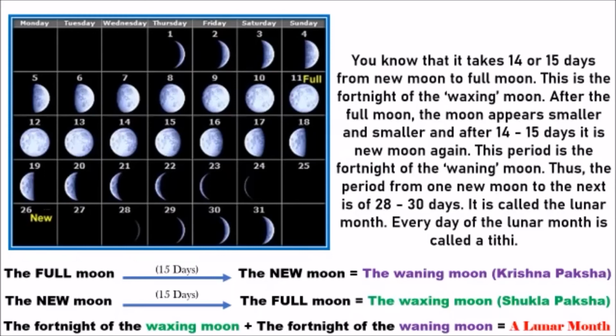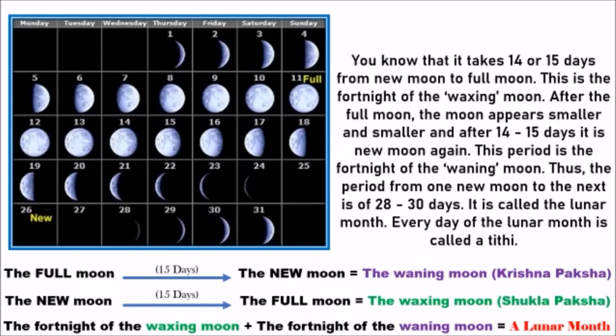15 plus 15 gives me 30 days. 30 days gives me 1 month. And that's why it's called a lunar month. Don't think January, February, March, April, then after December there's one more month which is called a lunar month. No, a lunar month comes anytime throughout your calendar. It doesn't actually have to start on the 1st of January or 1st of July. Anytime throughout your calendar it can start.